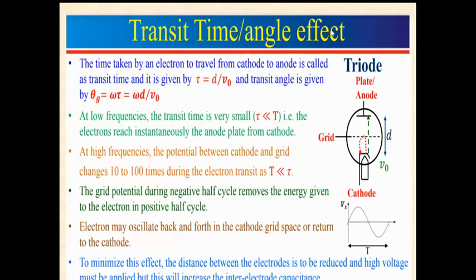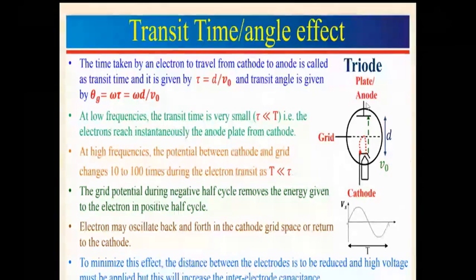What is transit time? The transit time of an electron is the time taken by the electron to travel from the cathode to the anode. It is the transit time. So always remember it is a time: the time taken by the electron to reach from the cathode to the anode.